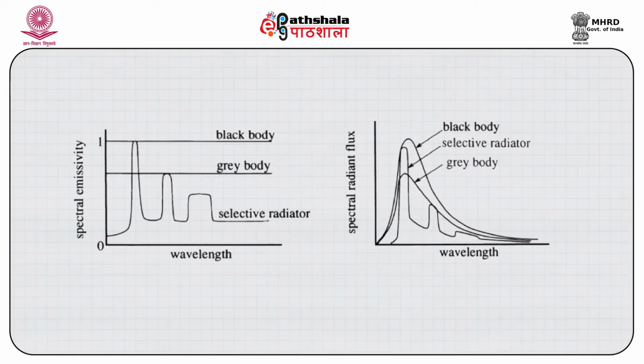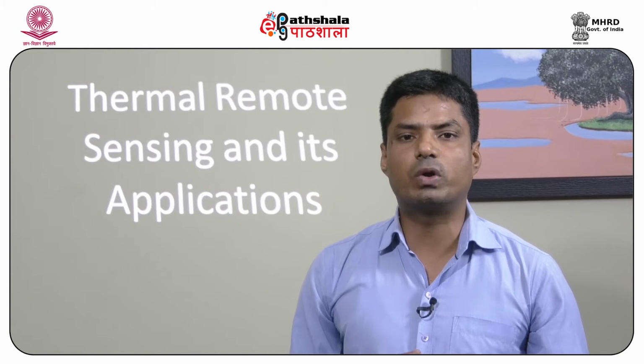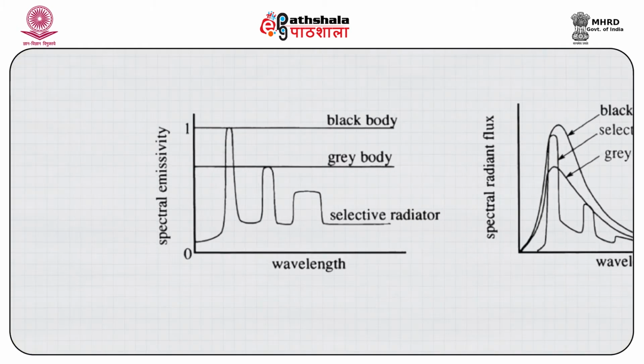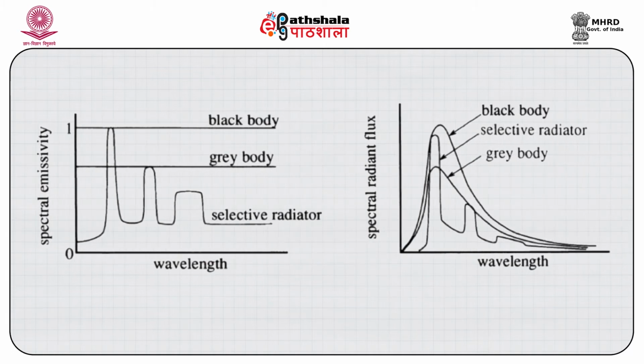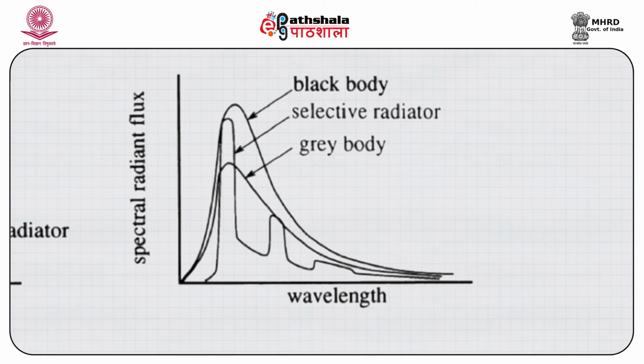I would like to explain this concept further with the help of Figure 4. In Figure 4, you can see that the emissivity of the black body is a perfect curve in which we have a 1:1 ratio of emissivity. But the gray body's emissivity has the same shape as the black body's curve, though its emissivity is not as perfect as that of the black body. But when we talk about the selective body's emissivity, its curve is altogether different from the black body's and the gray body's emissivity.